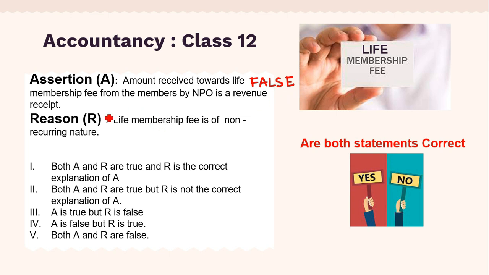Now let us see the second statement, which is a reason. Life membership fee is of non-recurring nature. So yes, this statement is perfectly right. The statement is true. Life membership fee is received once in a lifetime from a particular member, so it's of non-recurring nature. So here you can see the correct alternative will be A is false but R is true.